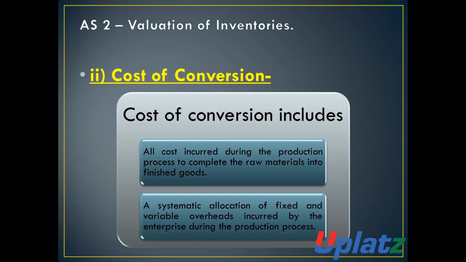That is, all the expenditure which is incurred by the organization for the production of any raw material into finished goods, and all the systematic allocation of fixed and variable overhead which is incurred by the organization during the production process will be considered as a cost of conversion.